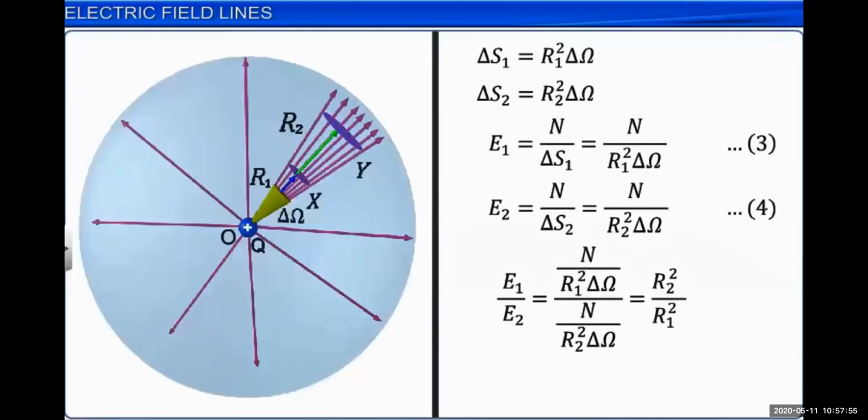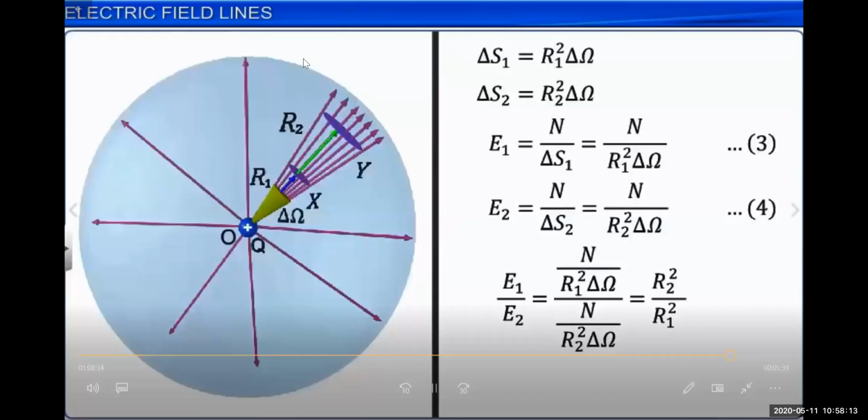Cancel out the common terms, and with the rearrangement of R1 squared and R2 squared, we will get E1 upon E2 is equal to R2 squared upon R1 squared. So E1 upon E2 is the ratio of electric field intensity between the region X and the region Y.